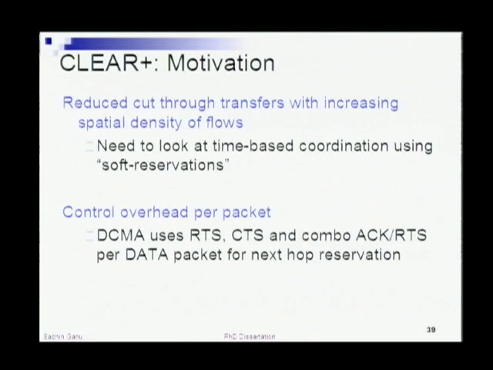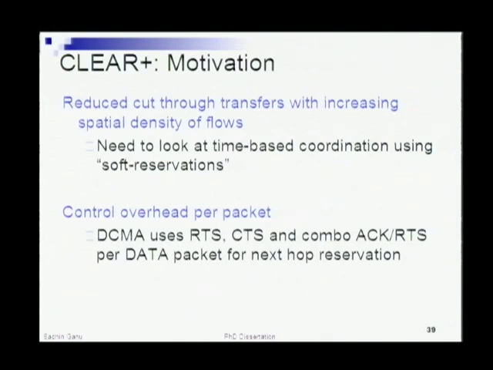So what do you do in those cases? You have to look at some kind of time-based coordination amongst the flows, and it need not be an explicit reservation-based mechanism. It could be something like soft reservations, which I'll talk about later. And the other issue that I'm going to point out from the earlier approach is that for the DCMA or the cut through MAC to work, every packet transfer, if you saw, required an RTS CTS exchange so as to do pre-reservation for the next hop.